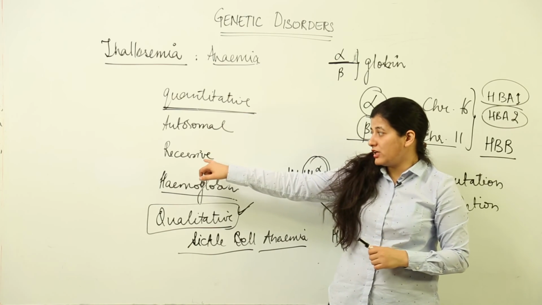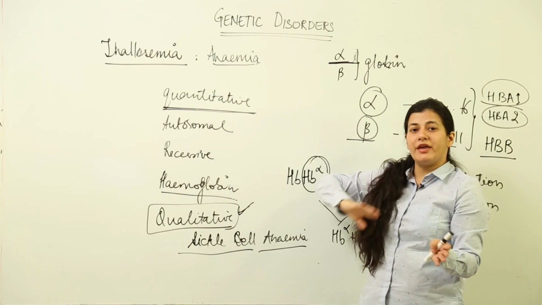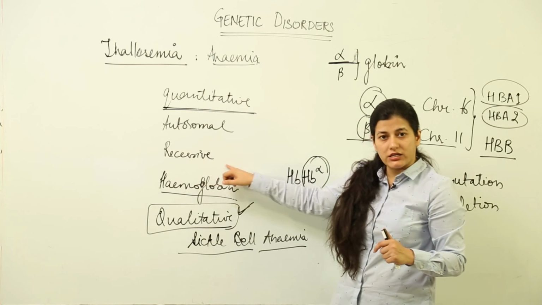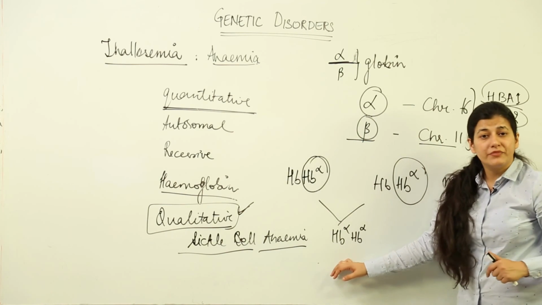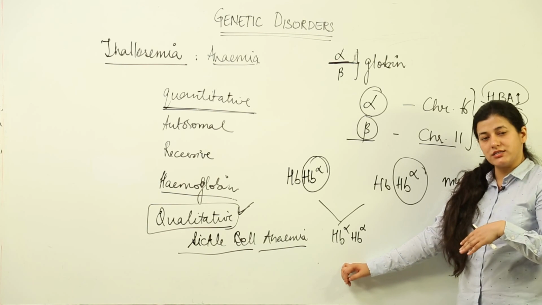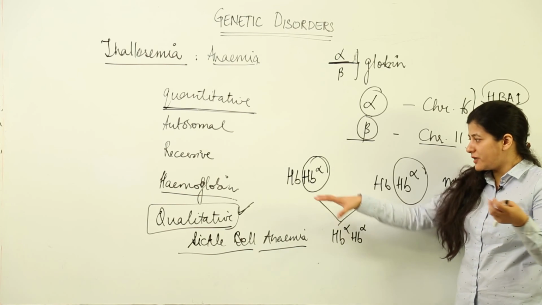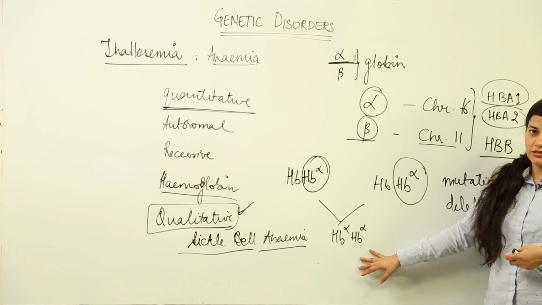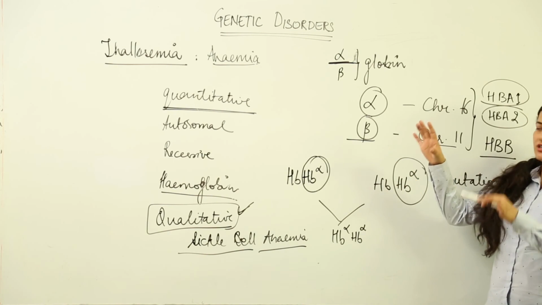Also, you have to keep one thing in mind, that for the diseased condition to occur, either the parent should be, no, not either, both the parents should be heterozygously diseased. Okay, the parents should be carriers, then only the offspring will be diseased. In other cases, we can have one homozygous dominant parent and one heterozygous, or homozygous recessive and one heterozygous, then also the individual could be diseased. But the classic way of showing it is that both the parents are carriers and the offspring is thalassemic. So this is all you have to keep in mind when we talk about thalassemia as an autosomal recessive genetic disorder found in